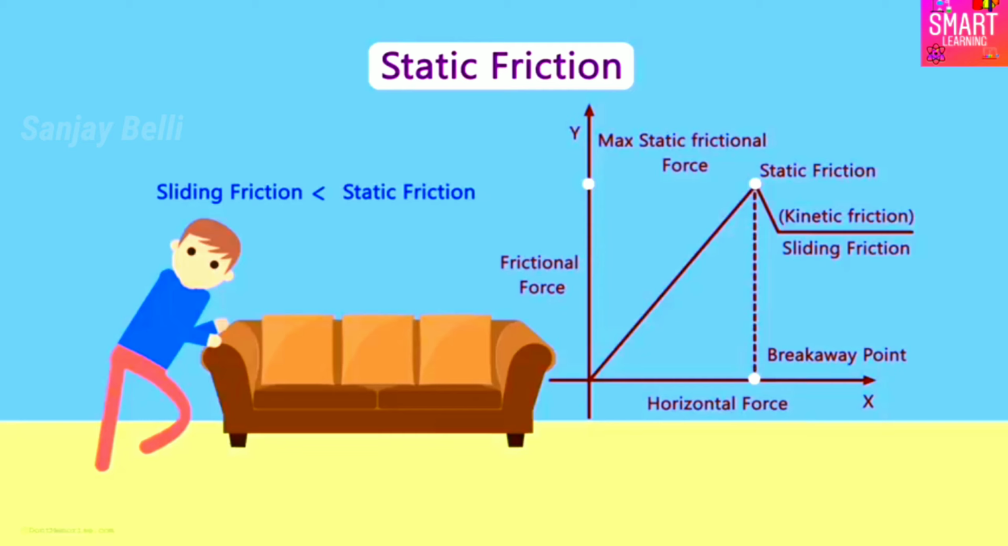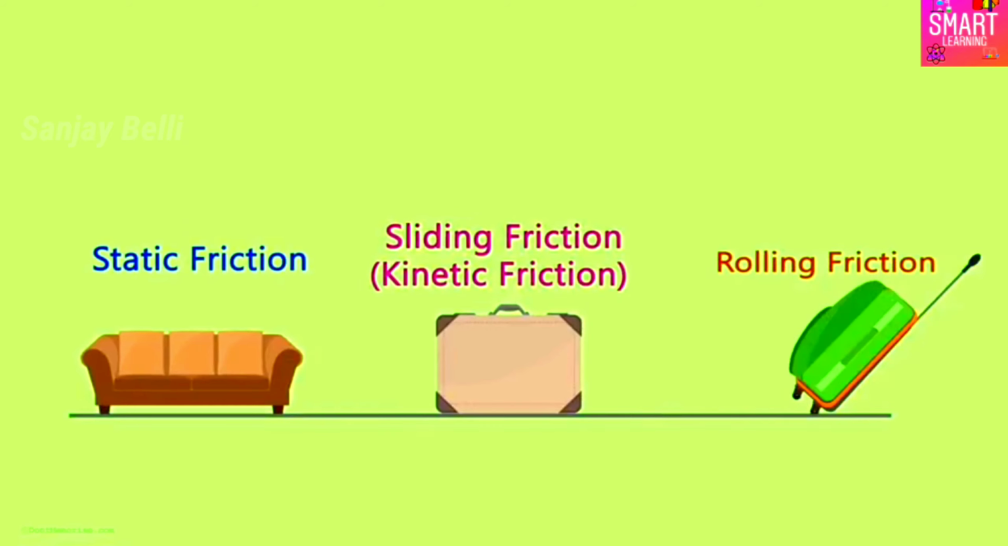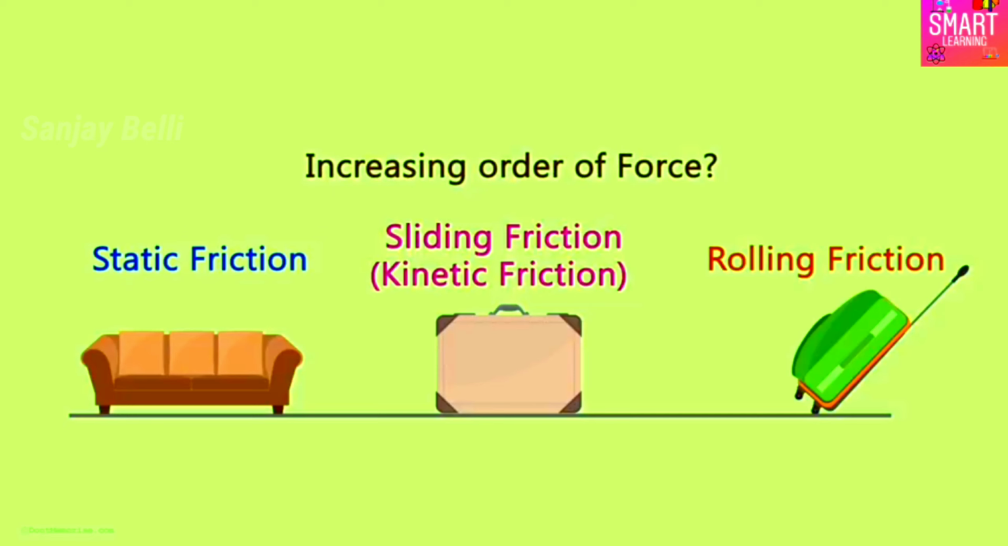That was the concept of static friction for you. So we have seen three kinds of friction so far: static friction, sliding friction and rolling friction. Can you place them in the increasing order of force being applied by each? Yes. Static friction is more than the sliding friction, which will be more than the rolling friction.